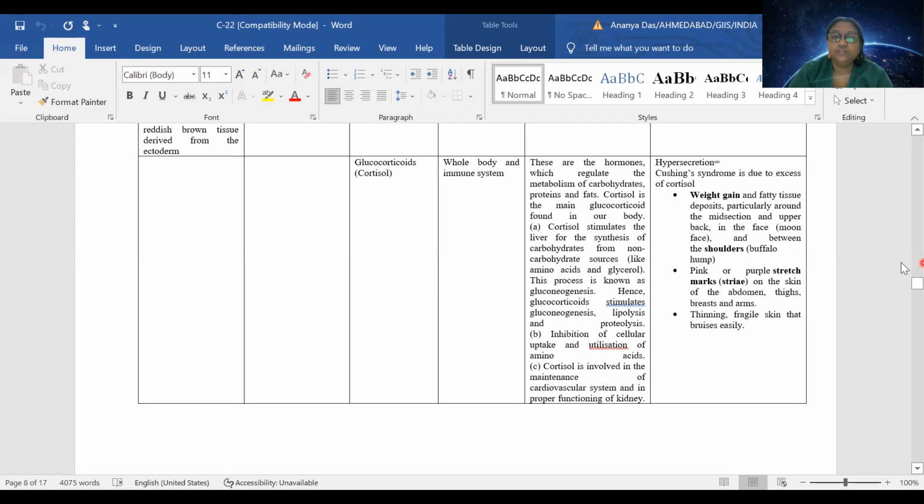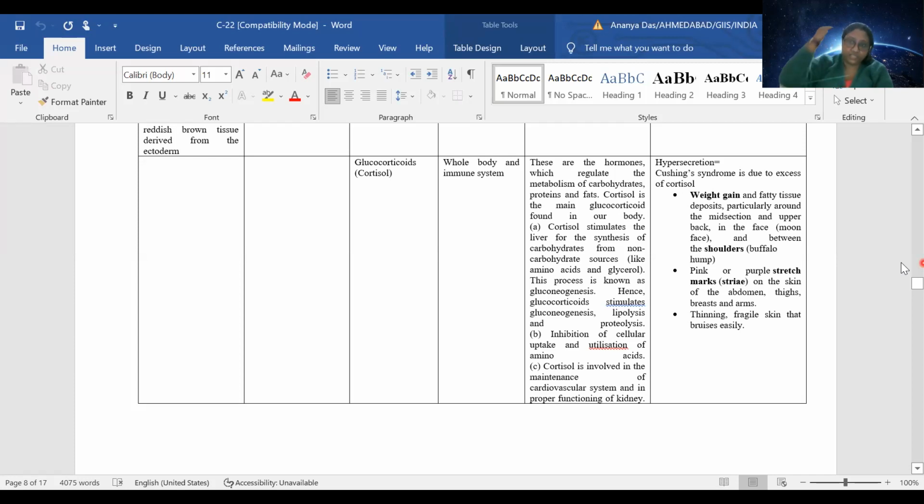It is also involved in the maintenance of proper function of kidney as well as our heart. If there is hypersecretion, there is a disease called Cushing syndrome, which will cause weight gain and fatty tissue deposits, particularly in the midsection, upper back, face, and between the shoulders. We call it buffalo hump.